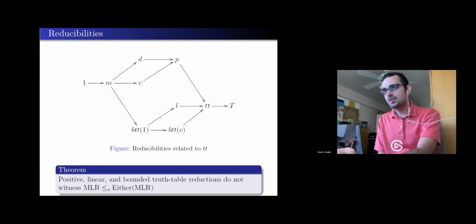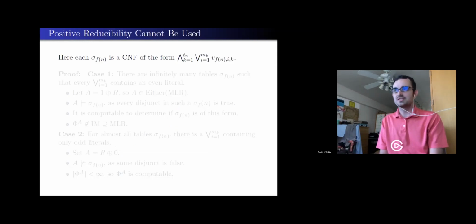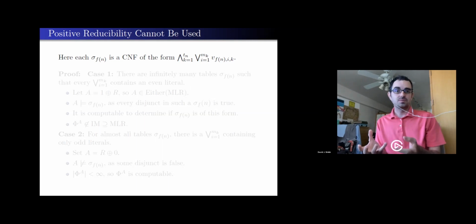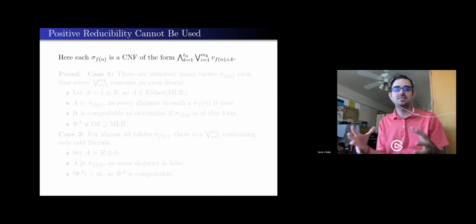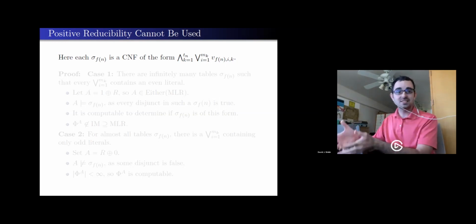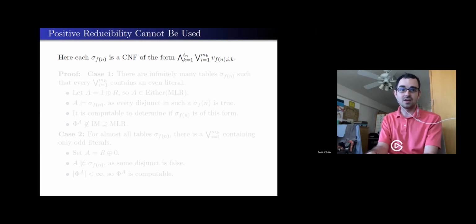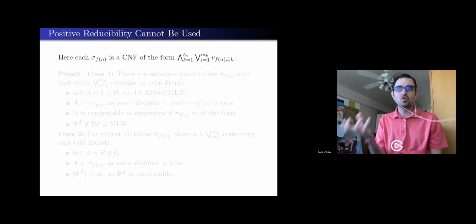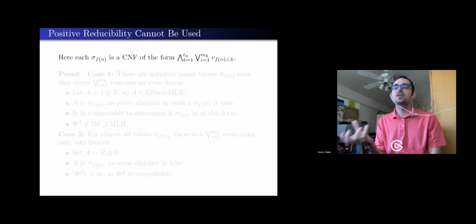So let me talk briefly about some of the easier cases. Positive reducibility is no negations, so everything can be written in a big conjunctive normal form. All of my tables look like an and statement with a bunch of or statements and then positive literals. And that's very helpful, the fact that I'm just grabbing literals, grabbing bits from X and not changing them at all. Possibly I could get enough control to force this to be 1. What would that look like?